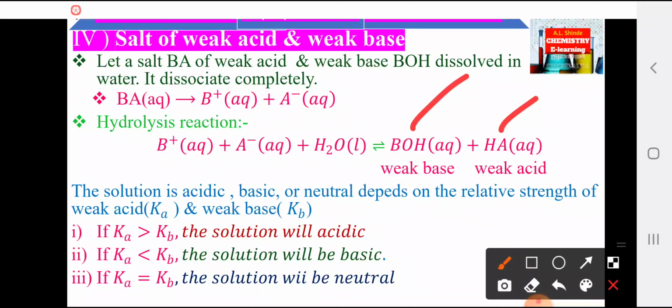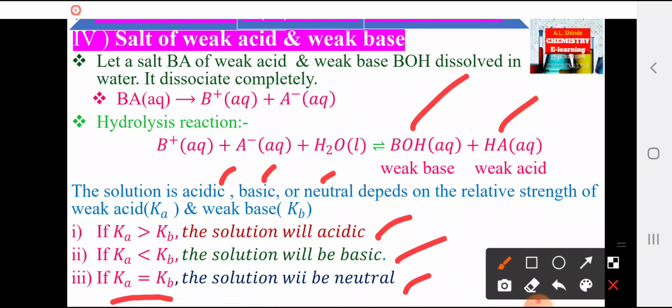Whether the solution is acidic, basic, or neutral depends on the relative strength of the weak acid, that is its dissociation constant Ka, and the weak base, that is the dissociation constant of base, Kb. If the dissociation constant of acid is greater than that of base, the solution will be acidic. If Ka is less than Kb, the solution will be basic. If Ka is similar to Kb, the solution will be neutral.